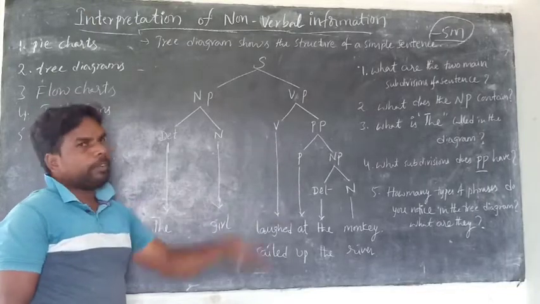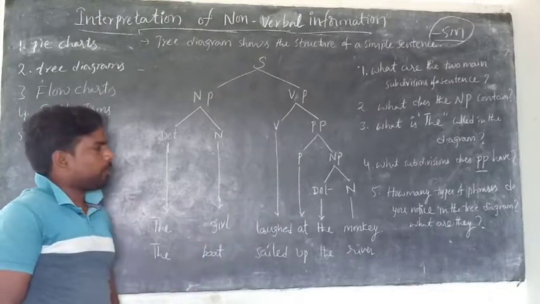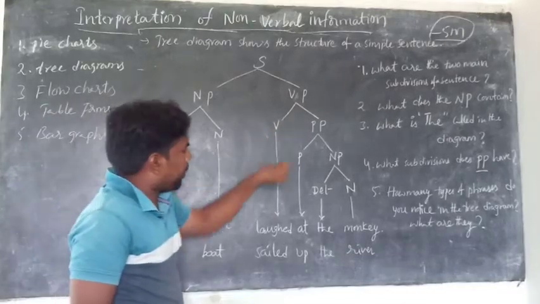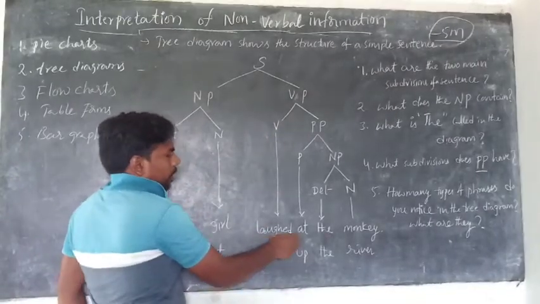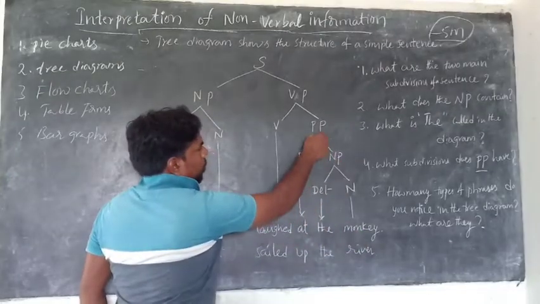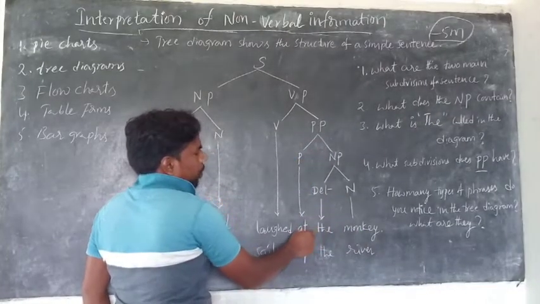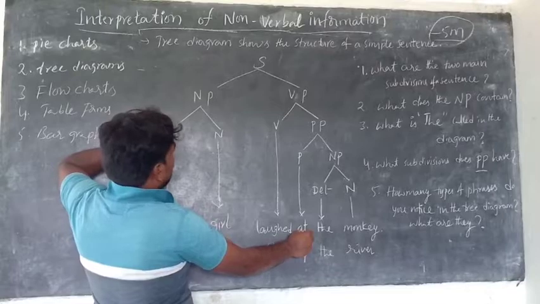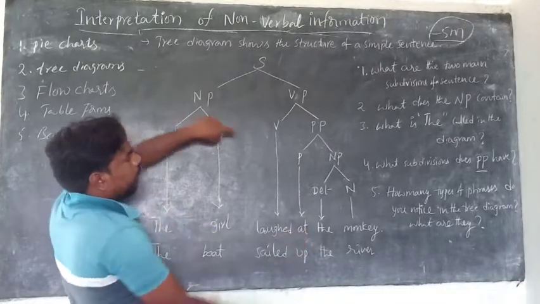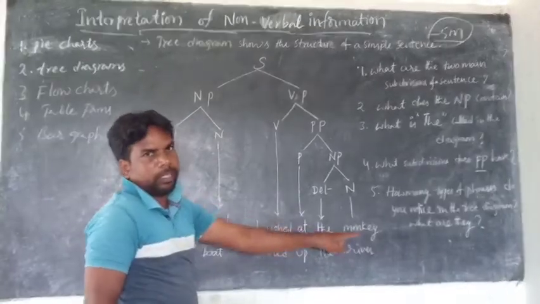The remaining part is the verb phrase. What is the verb phrase? Verb plus prepositional phrase. The prepositional phrase means preposition and noun phrase. Noun phrase means determiner and noun. Is it clear now?